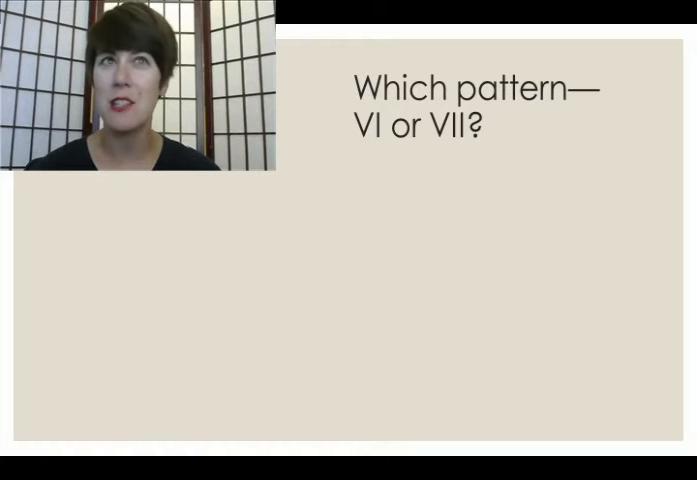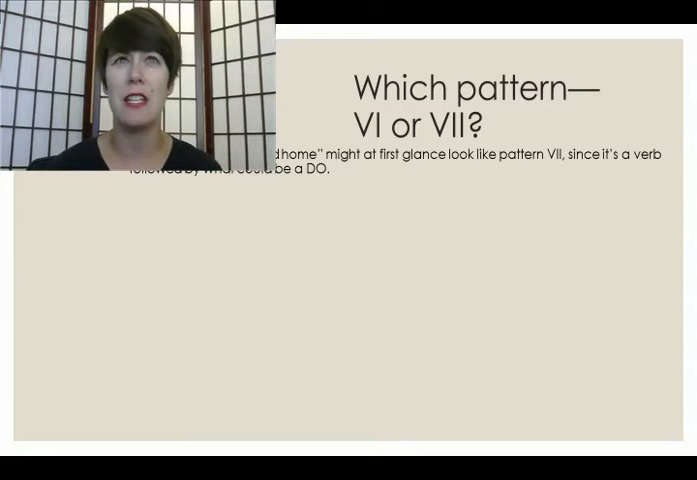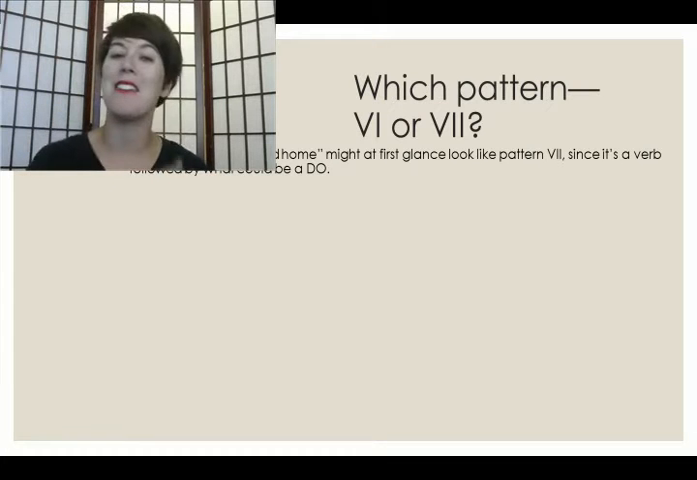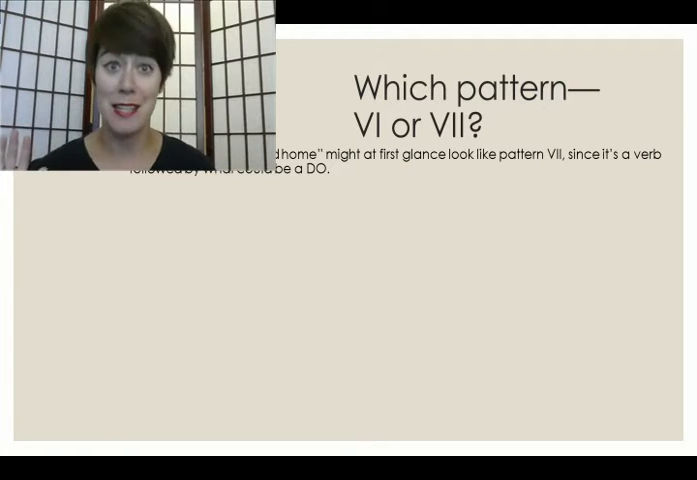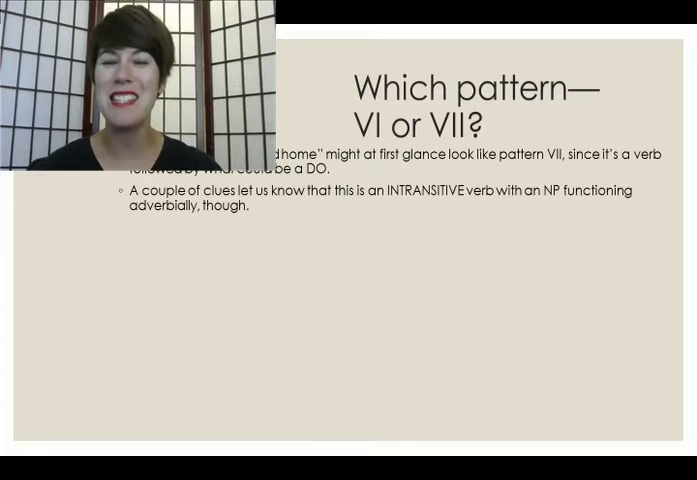Is it pattern 6 or is it pattern 7? A sentence like, "I arrived home," might immediately look like a pattern 7. It's a verb, like arrived, and it's followed by a noun that could be the direct object. There are a couple of clues here, though, that let us know that it's in fact an intransitive verb with a noun phrase functioning adverbially.